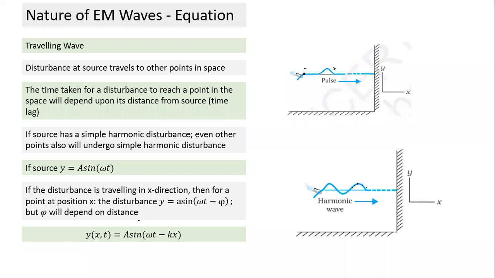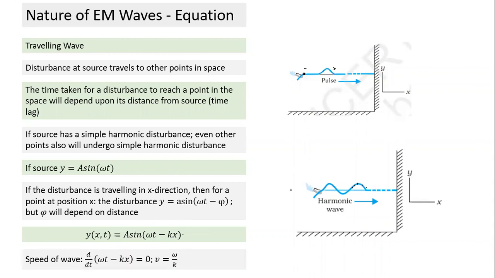The most important part, and we'll repeat it next week also, is the equation of a traveling wave. Unlike an SHM motion, which is only at a point, in a traveling wave the SHM motion is happening at all points in space, with a slight difference in phase constant. The difference in phase constant depends on the distance from the source, which makes logical sense. The lag after which a point receives the disturbance depends on the distance and, of course, the speed.